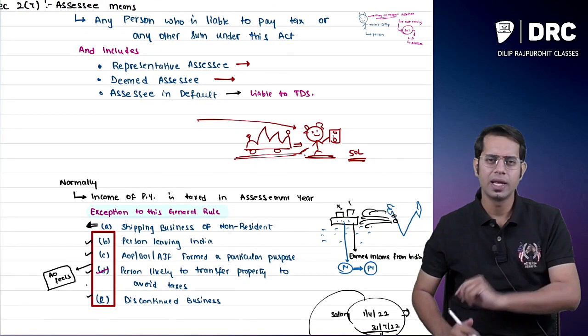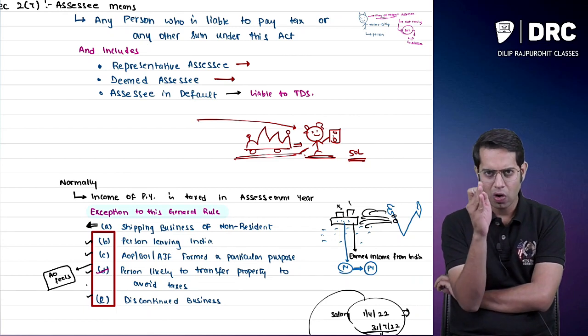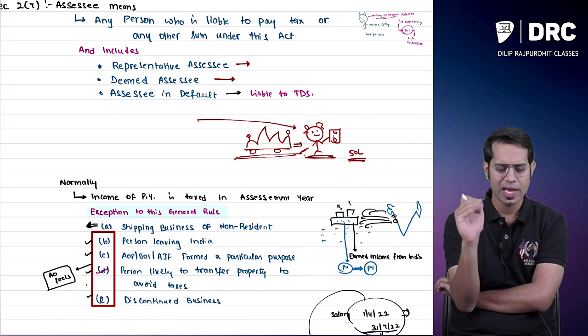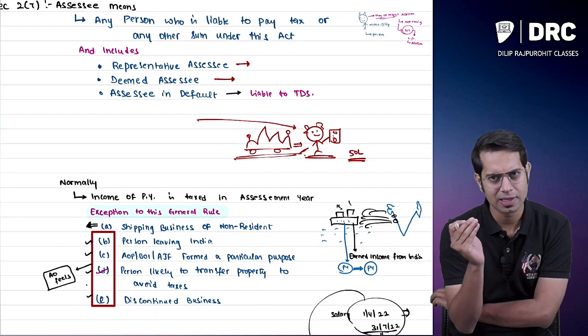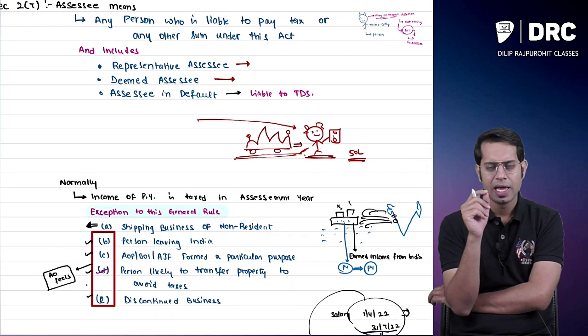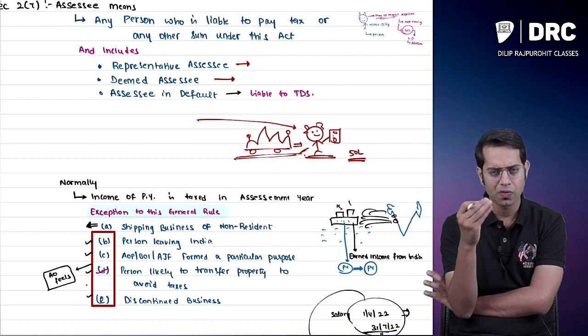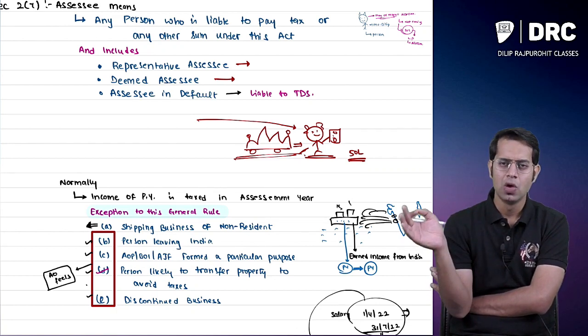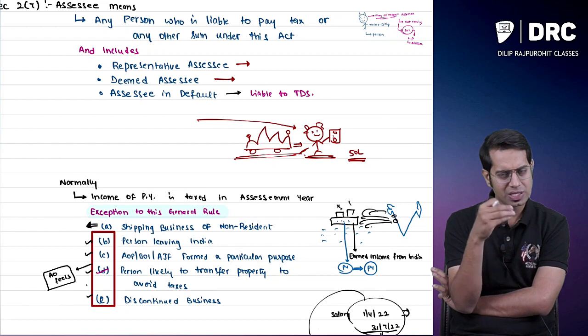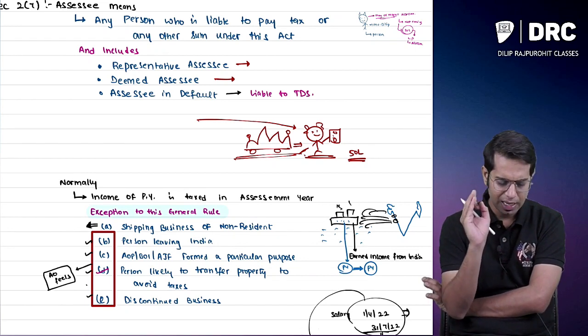What is the general rule telling? The general rule says income of the previous year is assessed to tax in the previous year itself. However, there are some exceptions. What are these exceptions? Exceptions are the shipping business of a non-resident. In case there is a shipping business of a non-resident, he will have to pay the taxes for whatever income he has earned in the previous year, in the previous year itself.